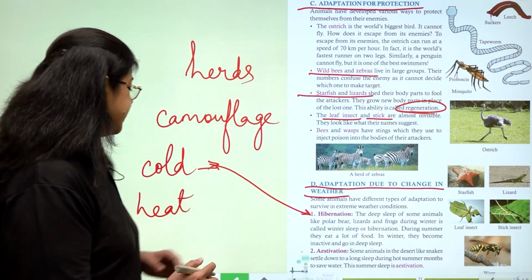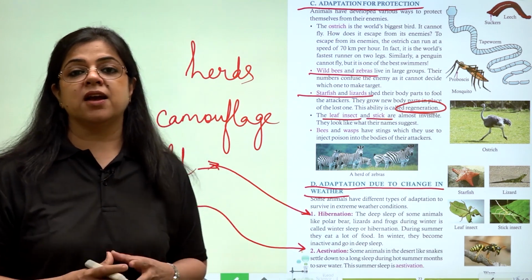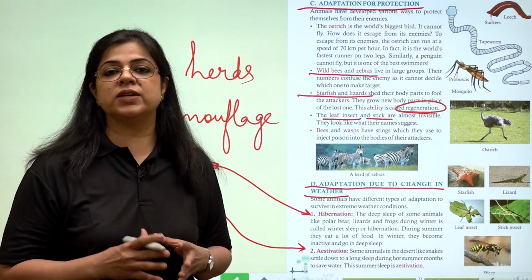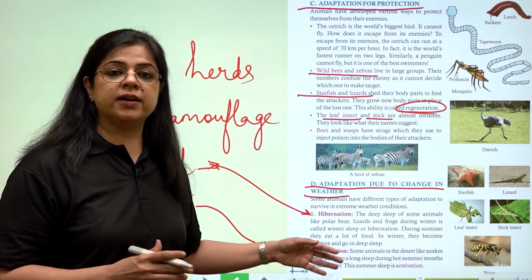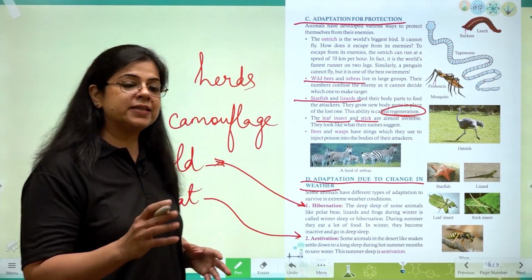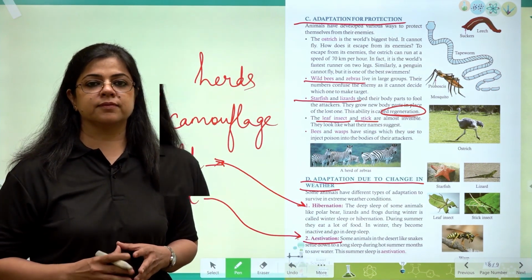And the second example is very extreme heat. जो animals desert में रहते हैं like snakes and ground lizards, these undergo a long sleep during the hot summer months, and this process is known as estivation.